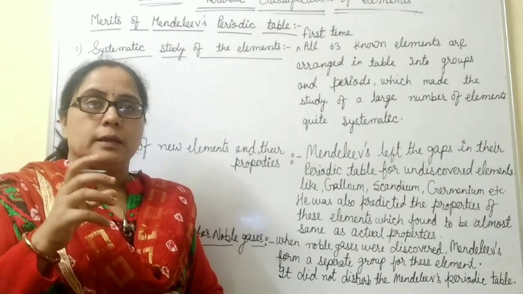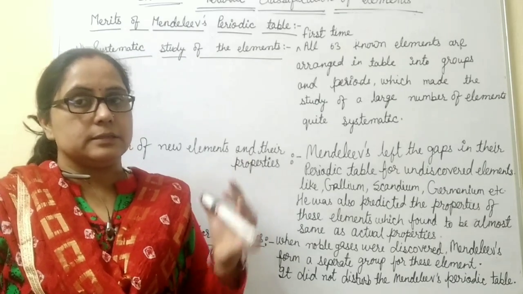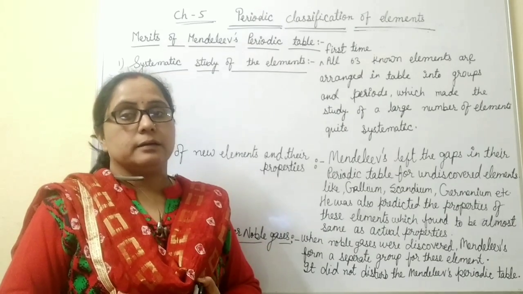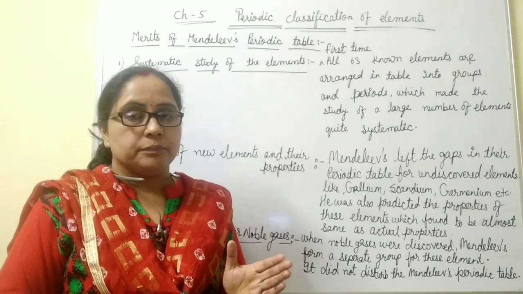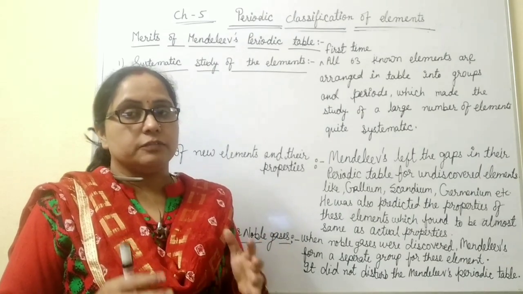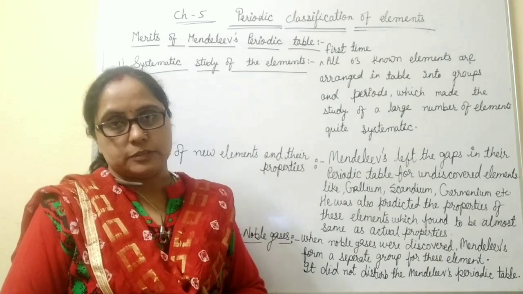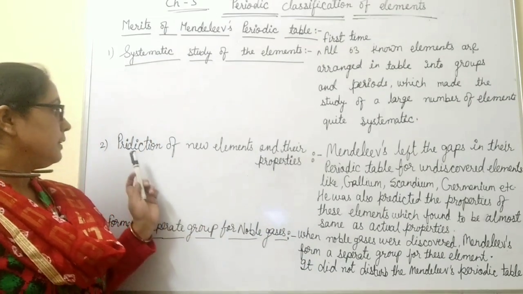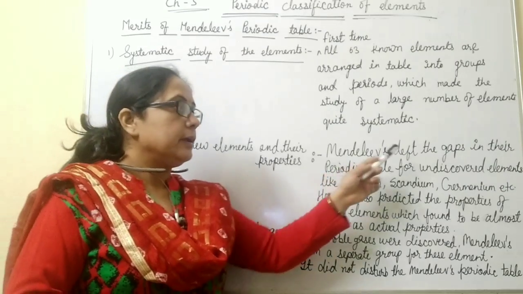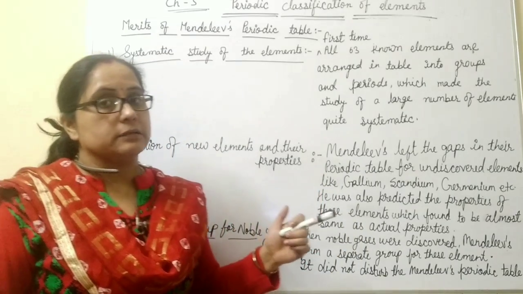Because he placed the elements which have similar properties in the same group, when we study the properties of an element, it is possible to predict the properties of other elements placed in the same group, or in the same vertical column. And the second achievement is the prediction of new elements and their properties. Mendeleev left gaps in his periodic table for undiscovered elements.